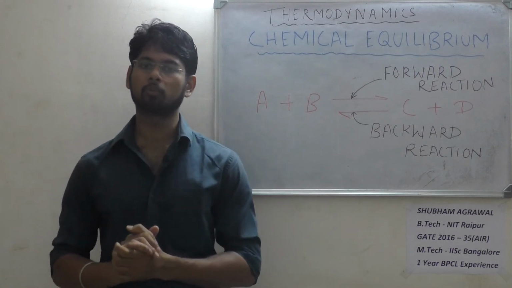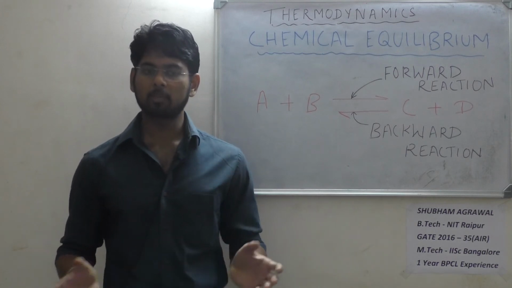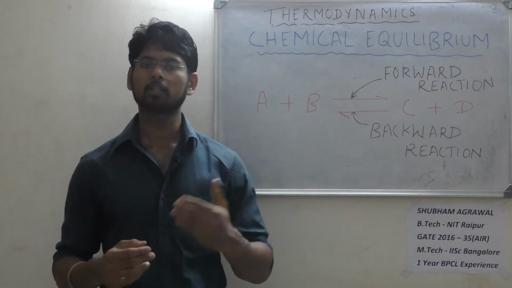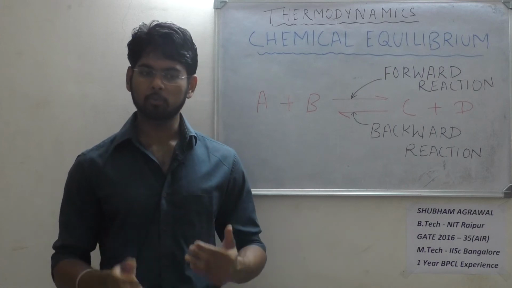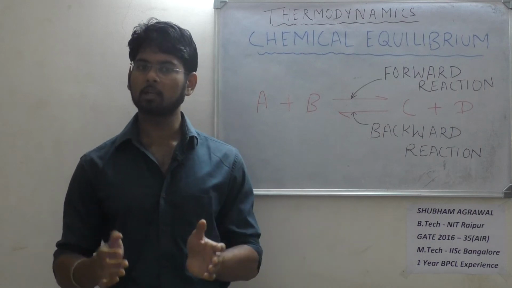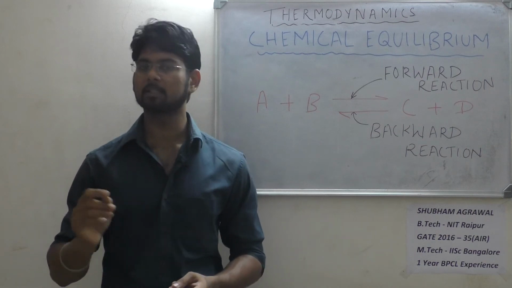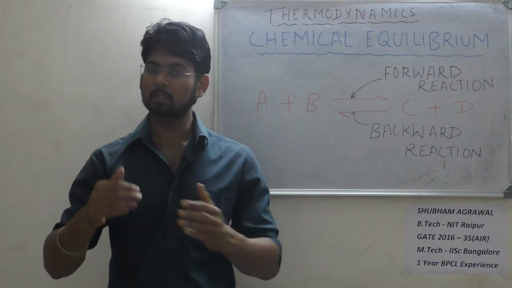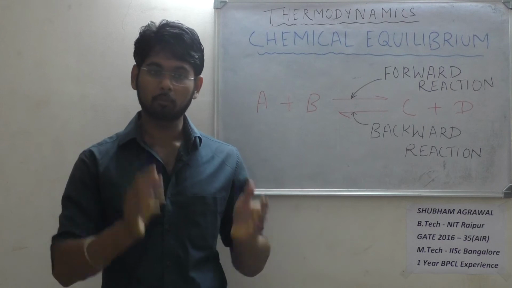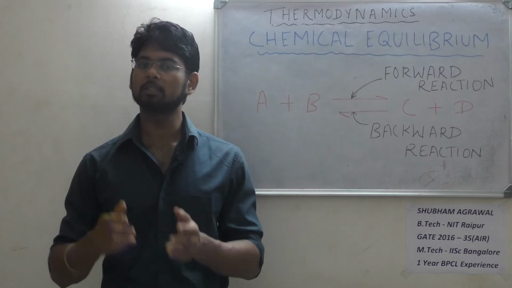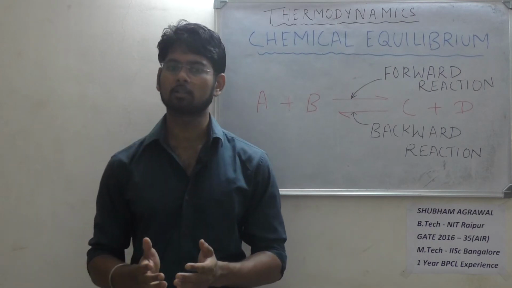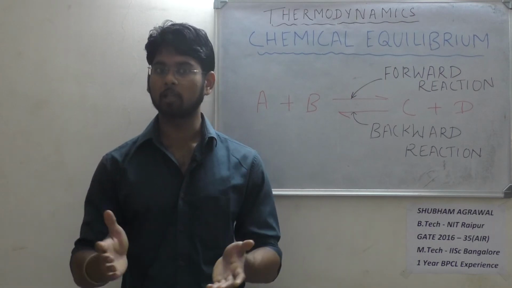Suppose I have 2 chemical components A and B. I mix them together in a beaker and let the reaction take place. After a certain time interval, A and B will combine and give C and D. But in the beaker, all 4 will be there: A, B, C and D. After that time, the composition, that is the percentage of A, B, C and D in the solution, is not changing. So such a situation is said to be in chemical equilibrium.